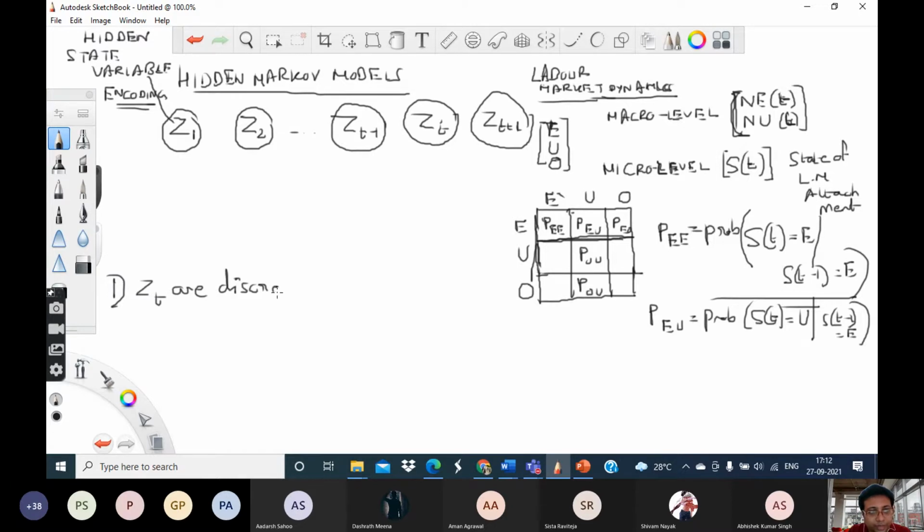That means there is a particular set. Let's denote that particular set by, say, this curly Z. And let's call these state values small z1, small z2, up to small z capital K. Okay, so these are the set of hidden state values.